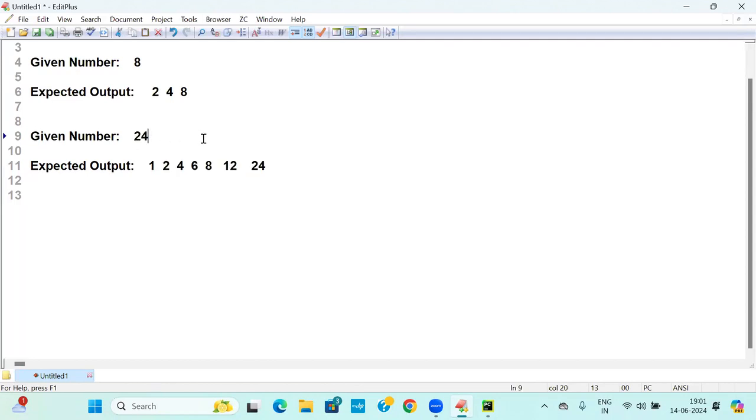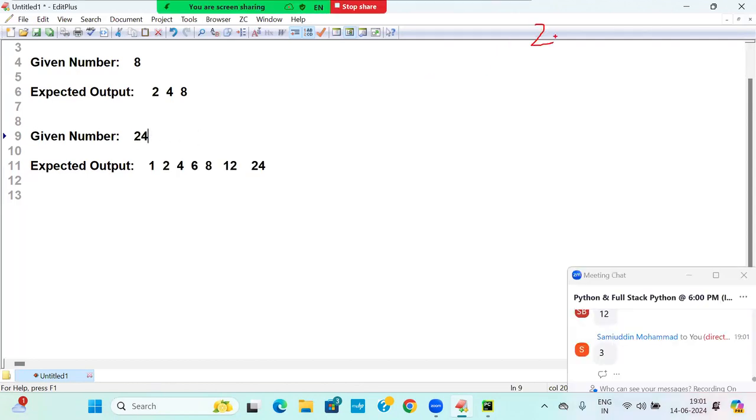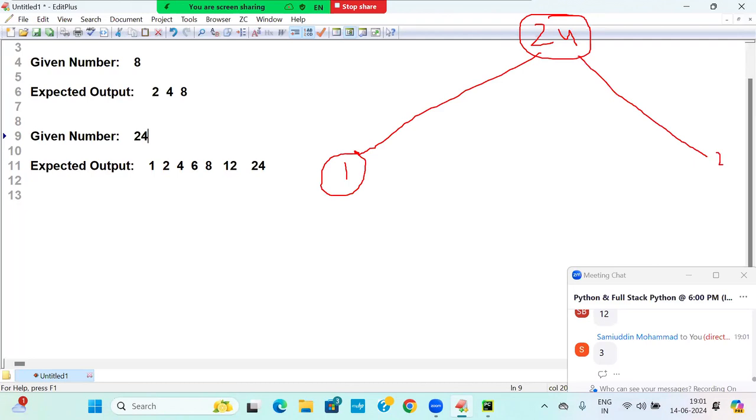How to print it? See students, this is my given number. How many numbers do I need to start checking? 1 to 24. Any number that is given, you need to check the factors from 1 to that number. In the middle, some factors will be there. Actually, factors will be there up to half of the number only.